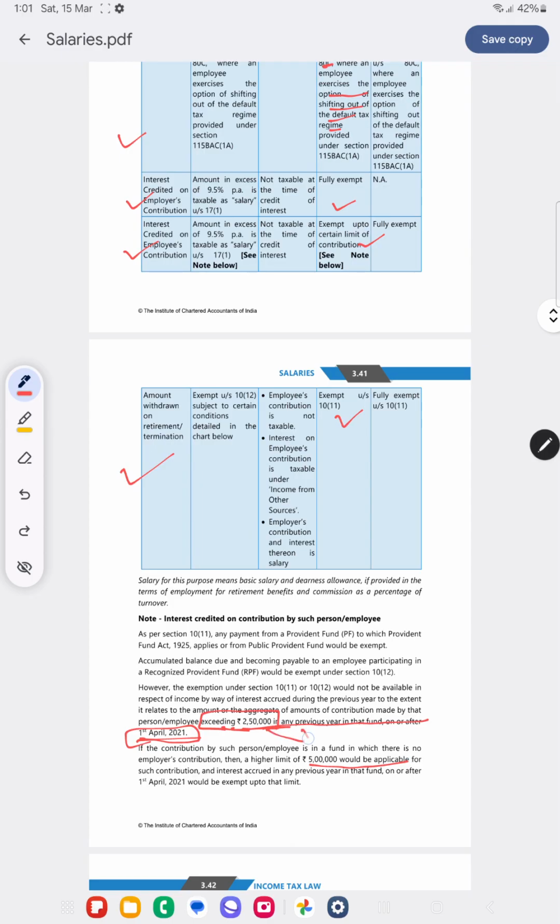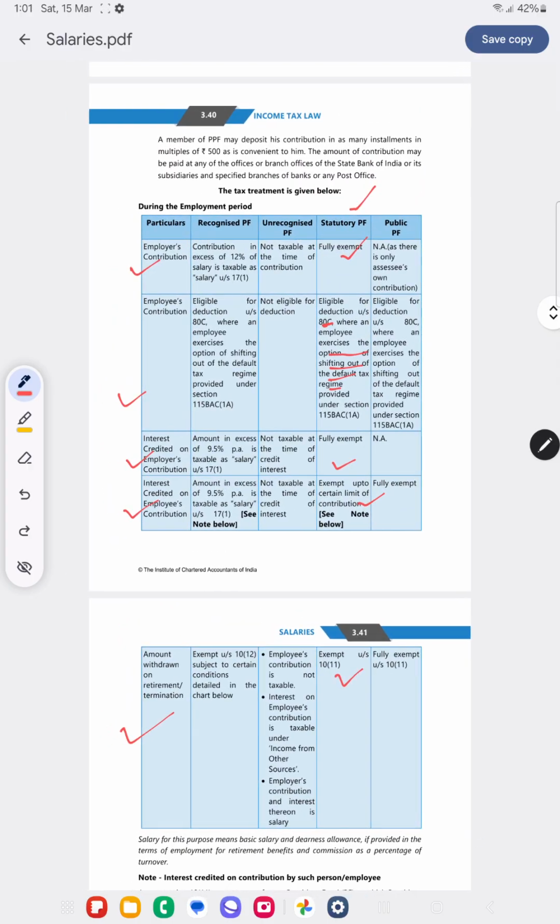Now this 2,50,000 limit will be increased to a 5 lakh limit if the employee is not receiving any employer contribution. Then an increased limit of 5 lakh will be given, and interest accrued in any previous year after 1st April 2021 up to that limit will be exempt.